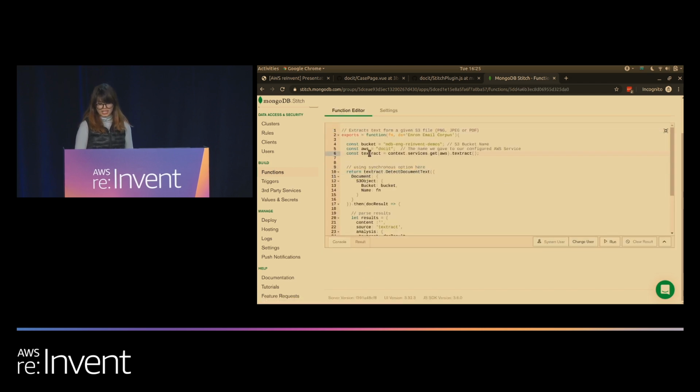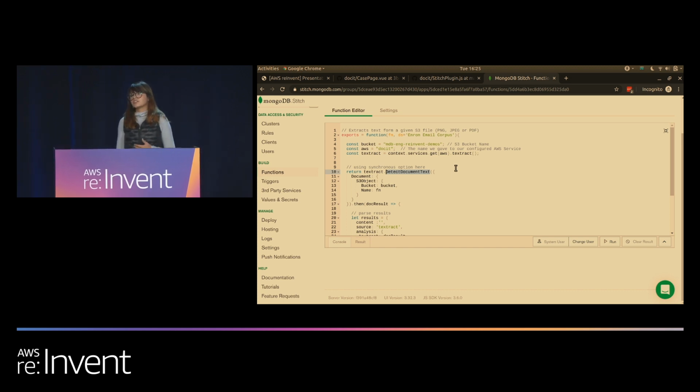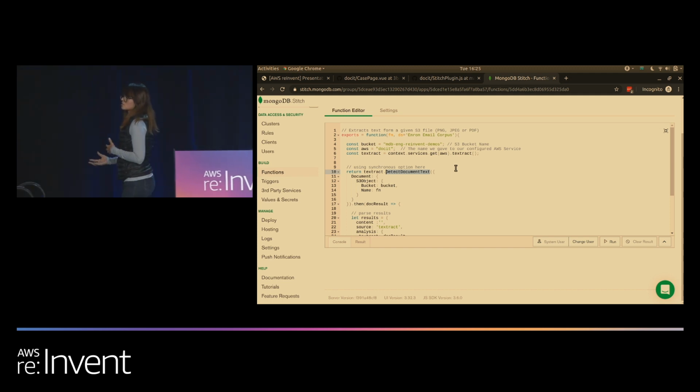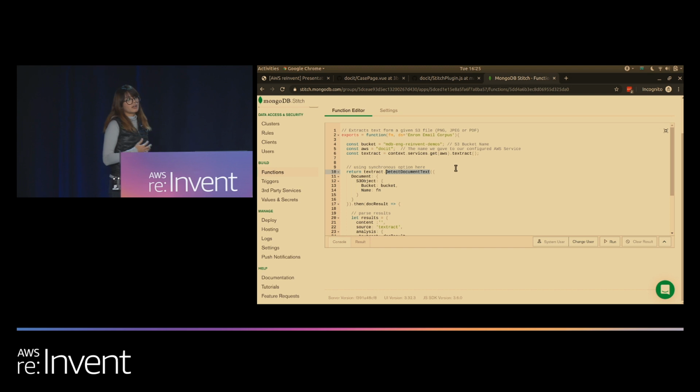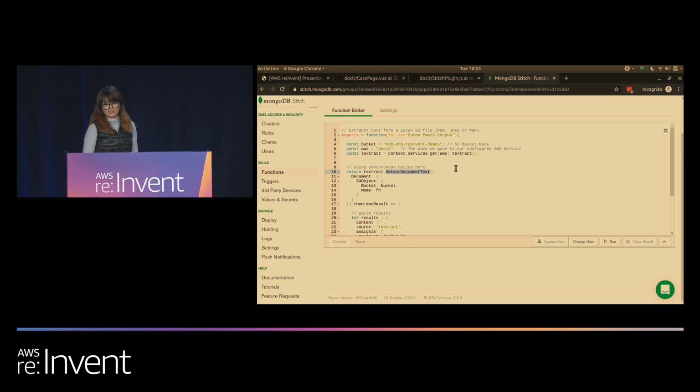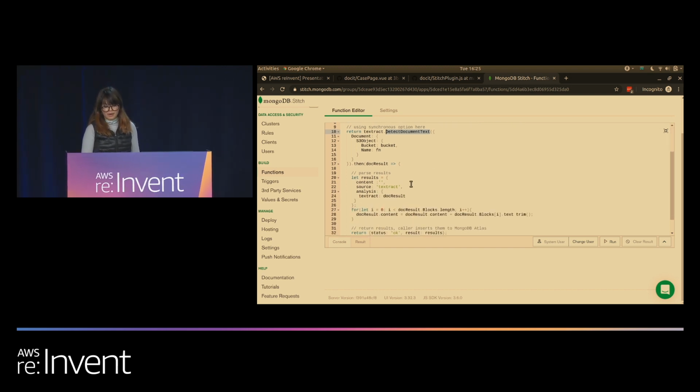Here, we're calling the Textract service from AWS, and in particular, we're calling the detect document text endpoint. Now, this will run in synchronous fashion, which makes sense for our use case because the user is uploading an image and we're getting the results right away. So the caller of this function can then insert those results inside of Atlas.